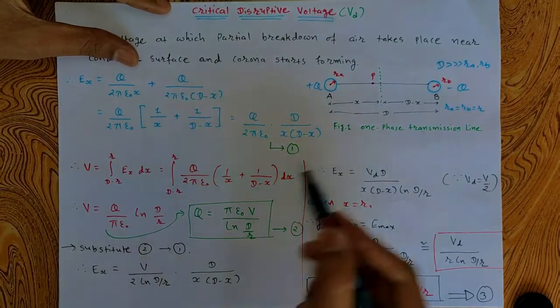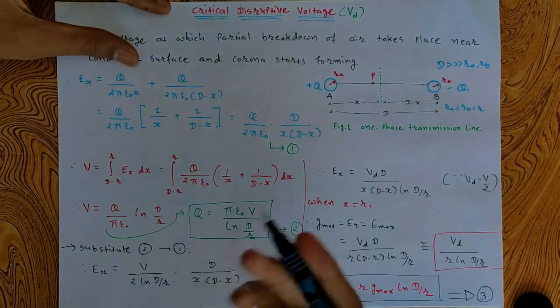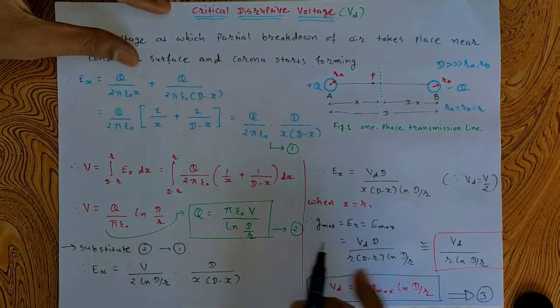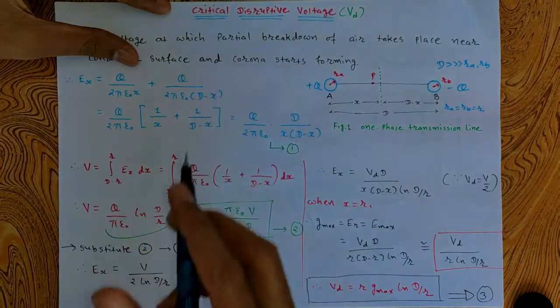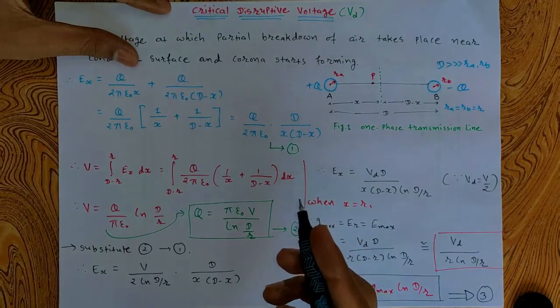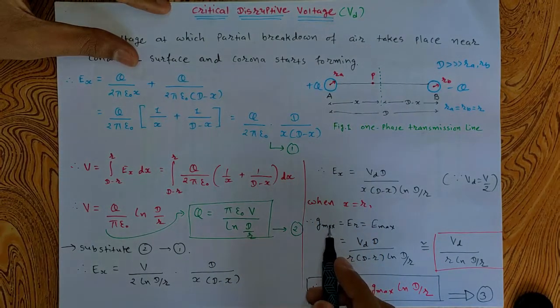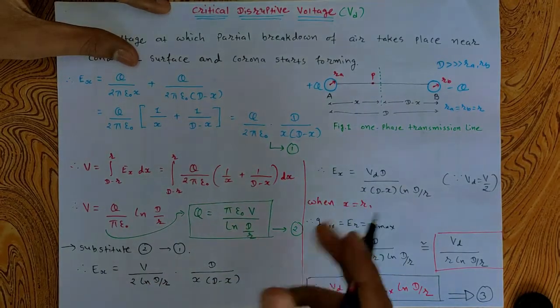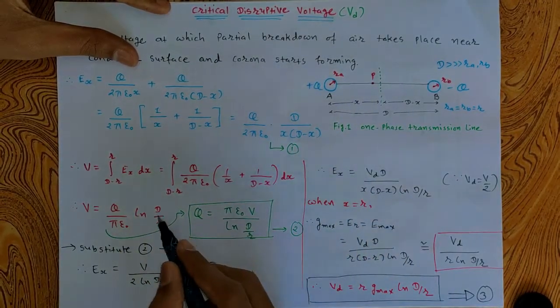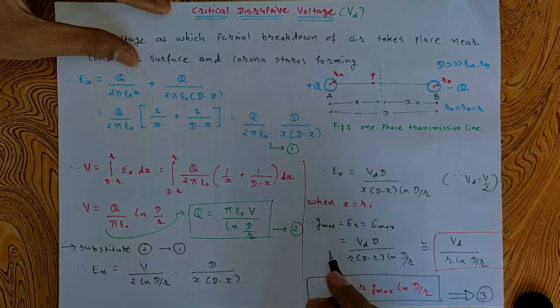This is for a single phase transmission line. In a three phase transmission line, D will be the distance between conductors if they are arranged in equilateral fashion, but if the spacing is different, D will be the mutual GMD.